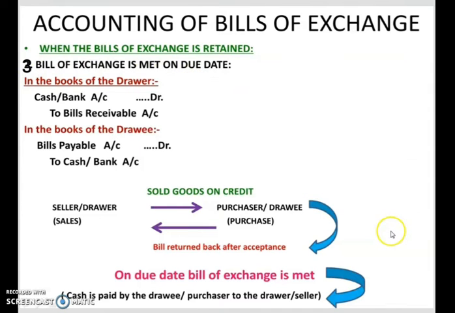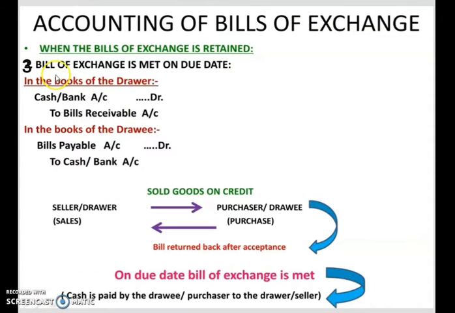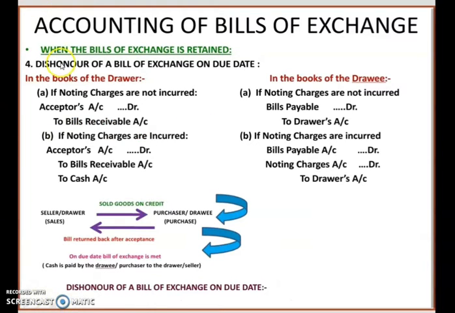Now the fourth journal entry. See, either the third journal entry will come or the fourth entry will come. Okay, because bill of exchange is met means what? We have received the cash. Sometimes what happens is this bill becomes dishonored. What do you mean by dishonor? Dishonor means on due date we will not get the cash from the drawee. So that bill becomes dishonored. You may have heard the phrase that a cheque has bounced. What do you mean by a cheque has bounced?